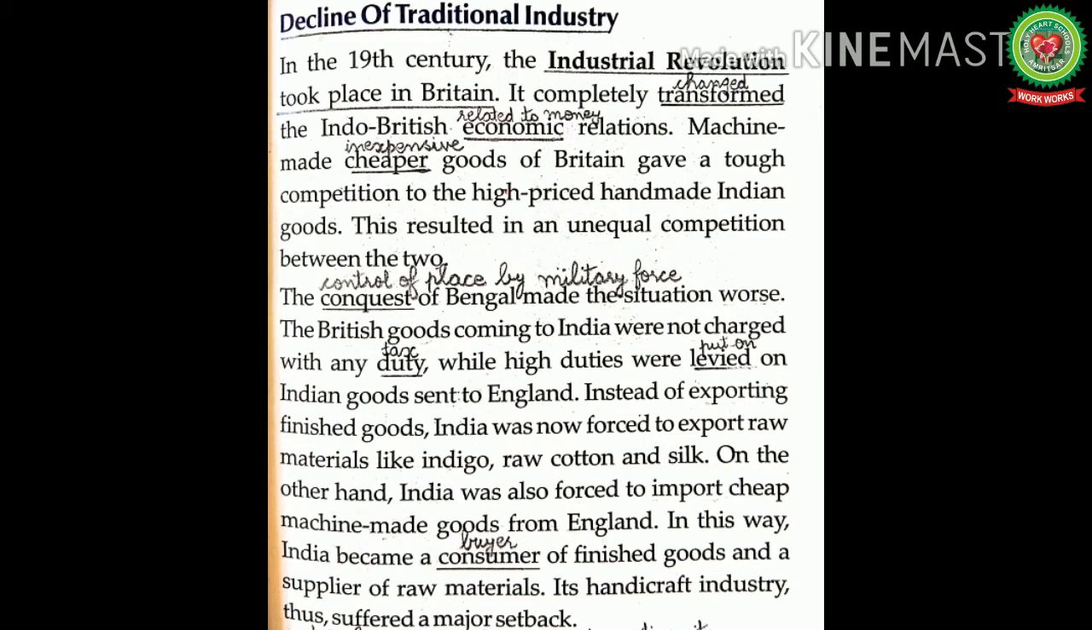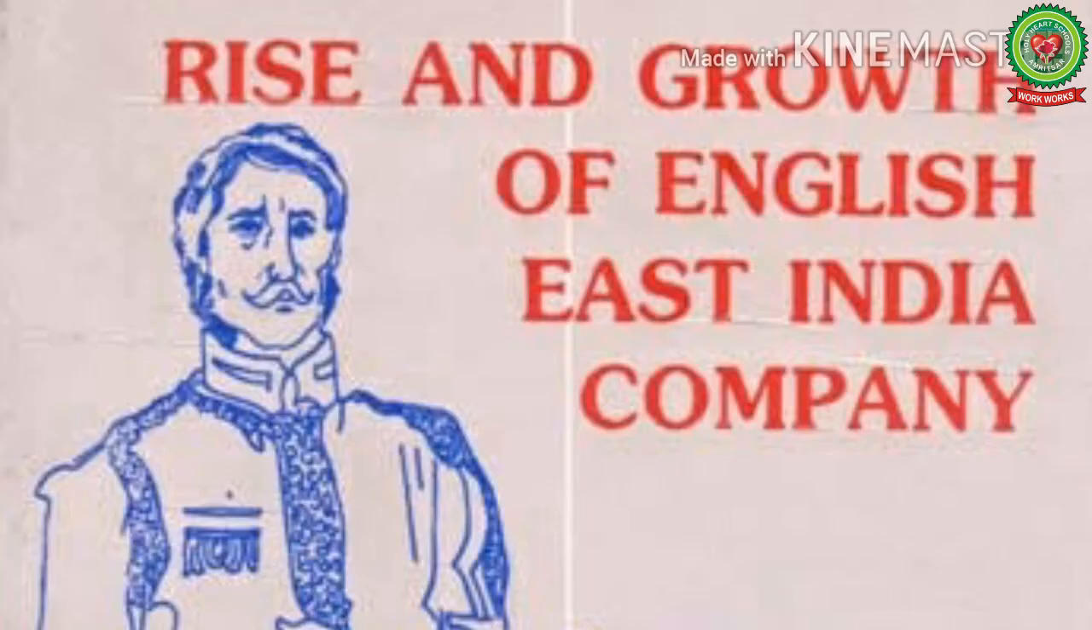The conquest of Bengal made the situation worse. Conquest means control of a place by military force. Actually, the English East India Company was merely a trading company in early 17th century.